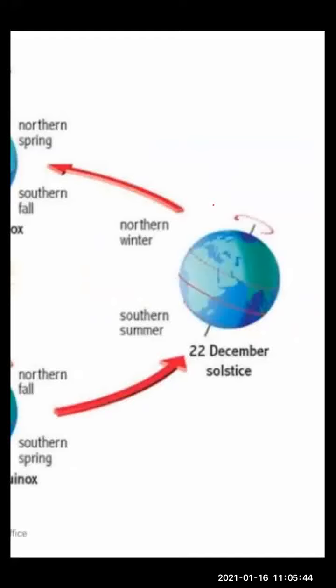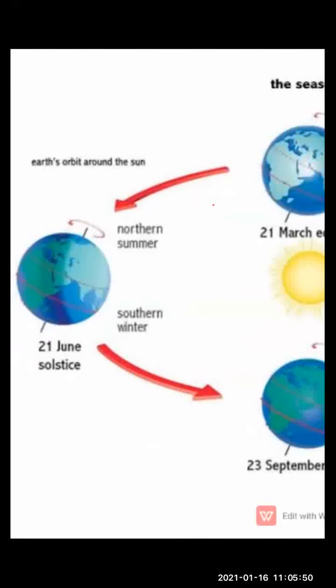Clear, children? So right now you can see that in this upper region it is experiencing summer solstice, which is the maximum or the longest day. Here it is 21st June.